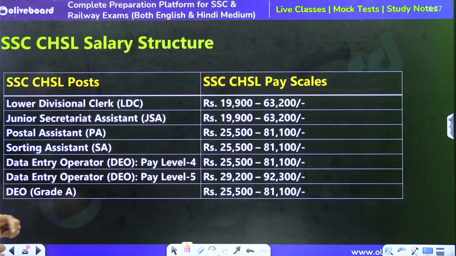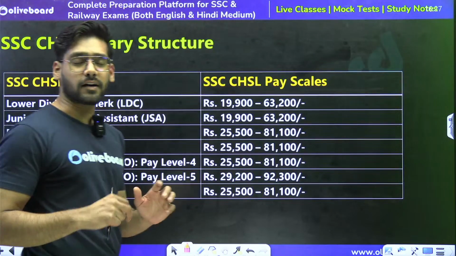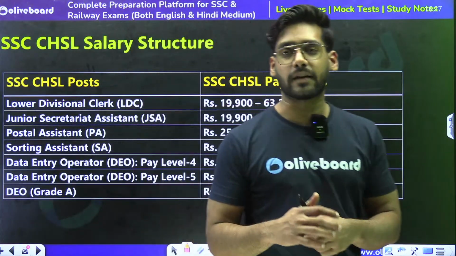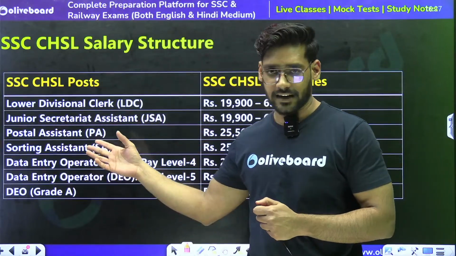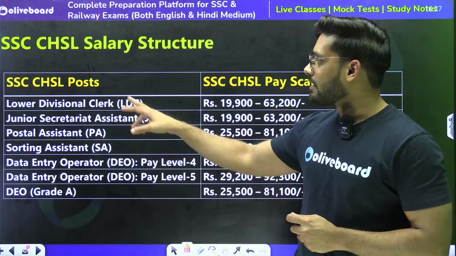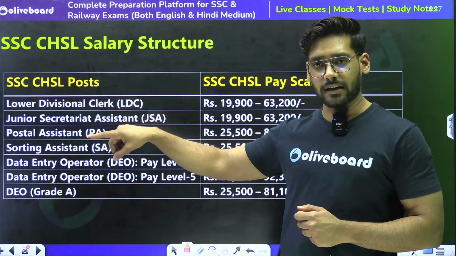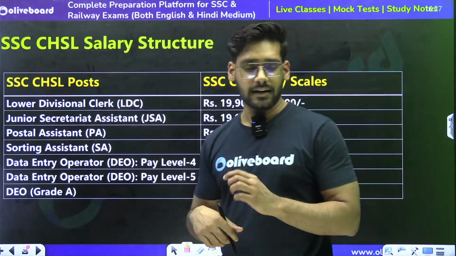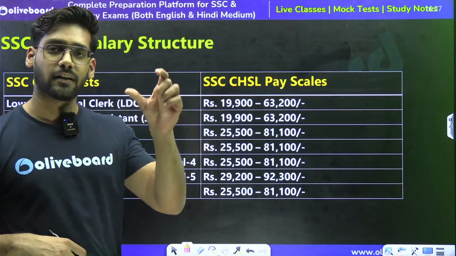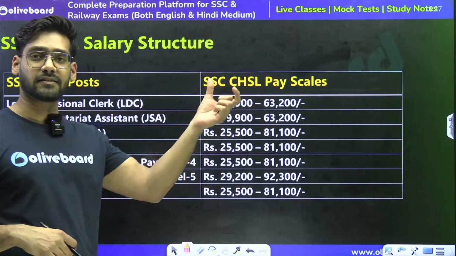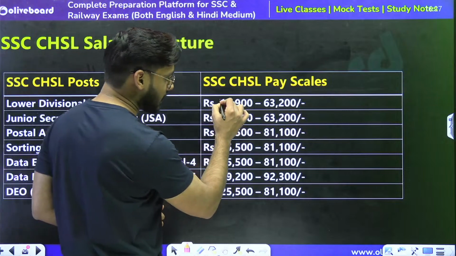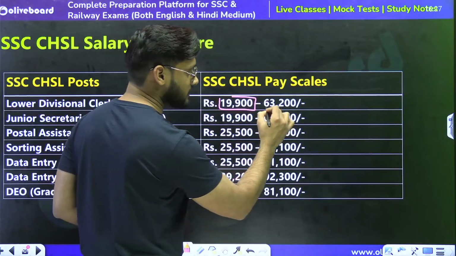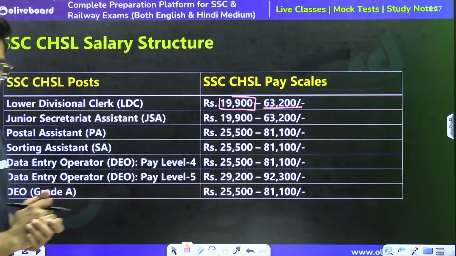Now let's talk about the salary structure, that is, the salary we are going to receive when we are selected for the mentioned posts. CHSL post LDC, lower division clerk: what is the minimum salary and what is the maximum salary we can reach in this post? The minimum salary starts from 19,900 and the maximum reaches up to 63,200.